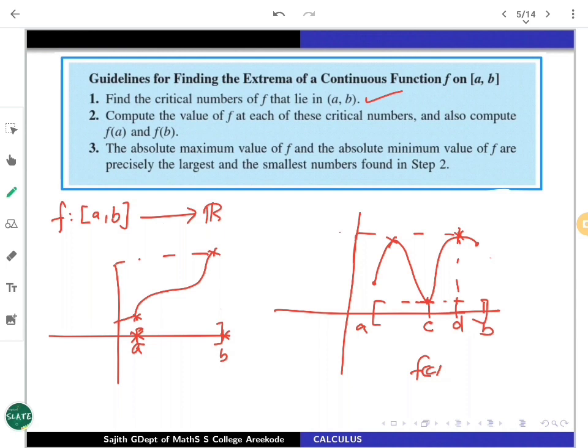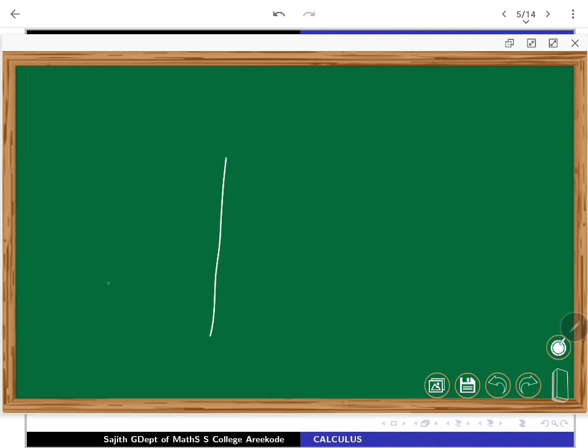Even the function may look like this. See, sometimes a function may look like this, something like this. Here the function is continuous. So my domain is from here to here, marked as A to B. This is a closed bounded interval. The function is continuous, no break is there.